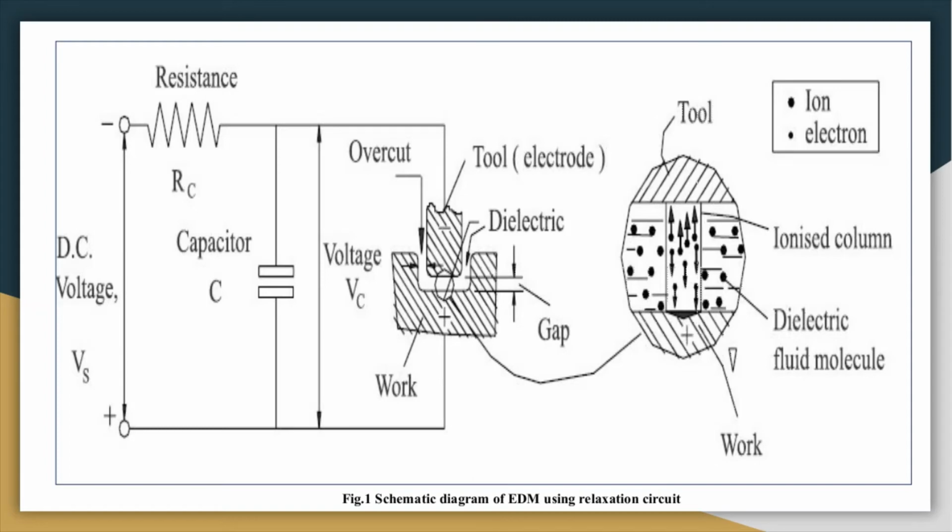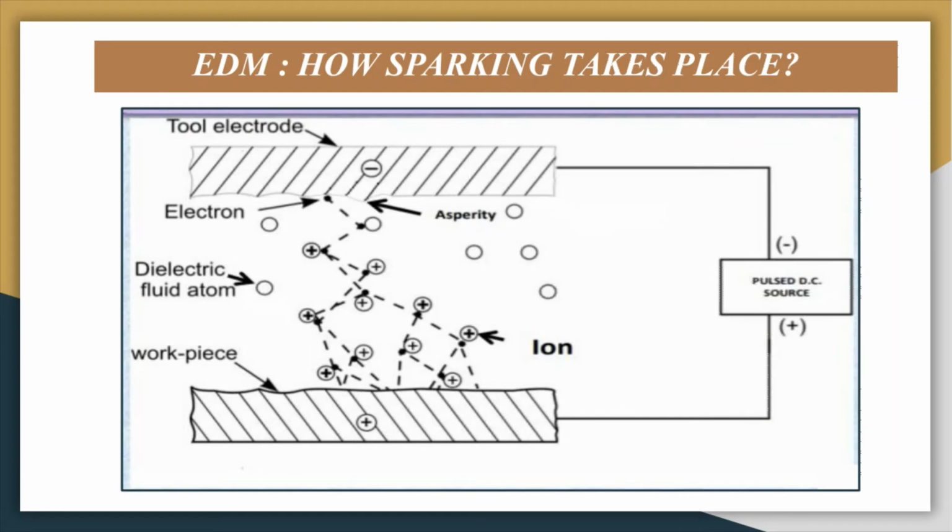When the voltage applied from this RC circuit is more than the breakdown voltage of your dielectric fluid, then a spark occurs. This spark is nothing but this flow of ionization, or hitting of electrons toward the anode and hitting of ions toward the cathode.